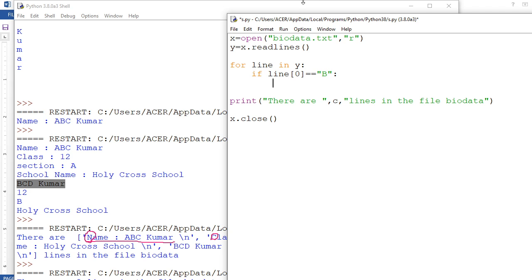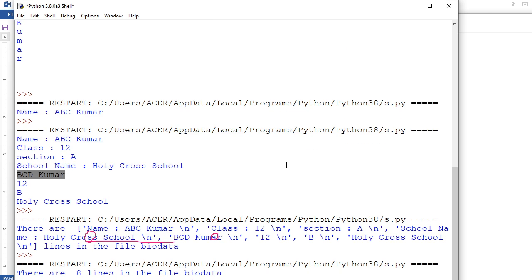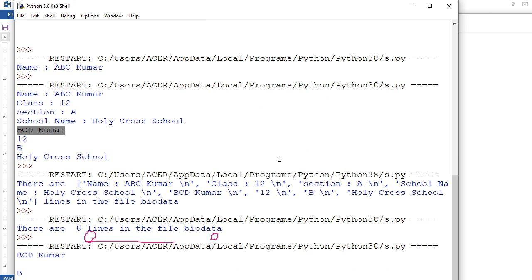Okay, do check. It is going to check each line's first character. If it is coming B, then it is going to print the line, the line that is coming in the loop. Okay, done. And I am going to remove this print and close. Hopefully, let's see. Yeah, just check it out.